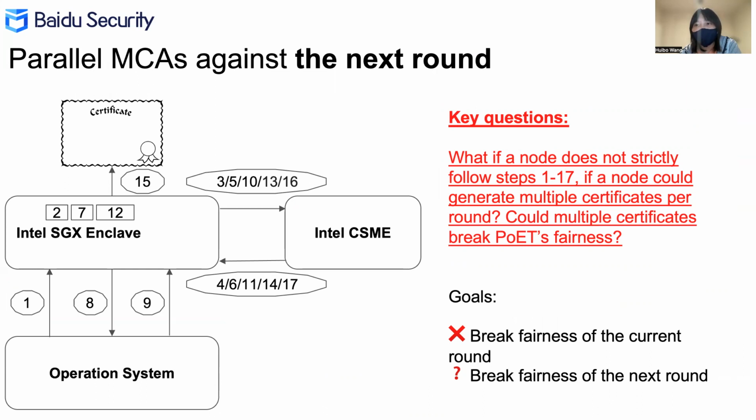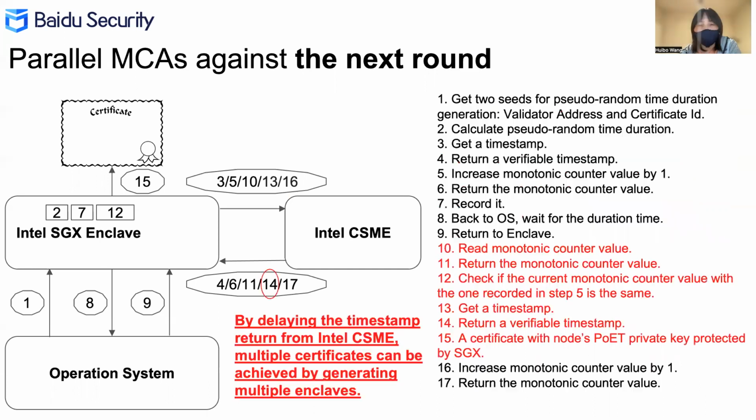Well, since the mitigation mentioned before makes breaking the fairness of the current round impossible, the second question is specific as to whether we can break the fairness in the next round. The answer to these 2 questions is definitely yes. Here comes our second attack, parallel MCAs against the next round.